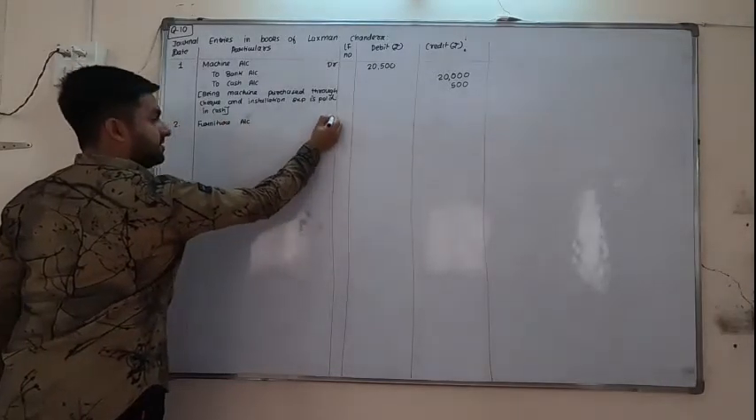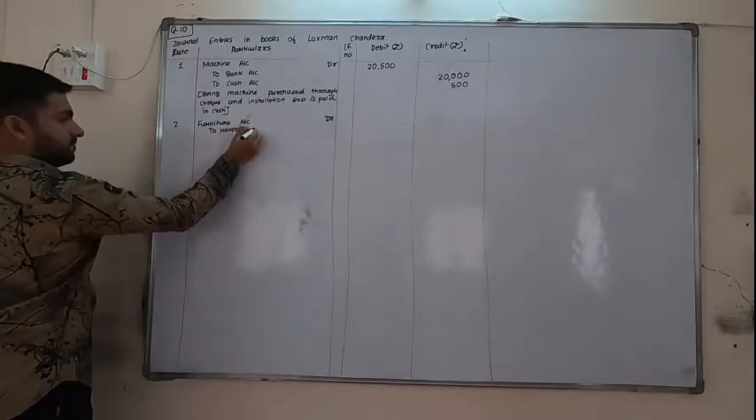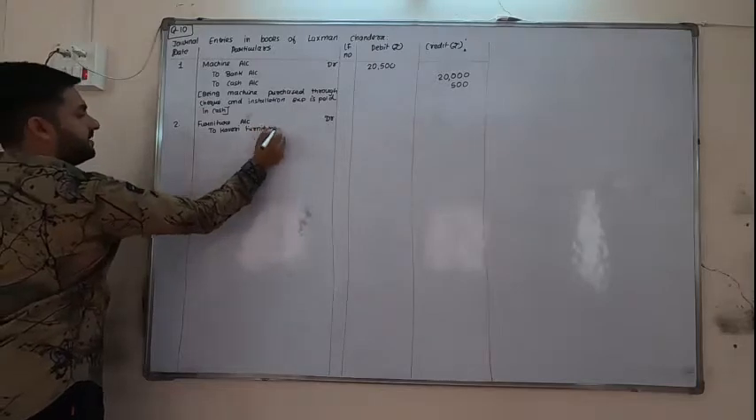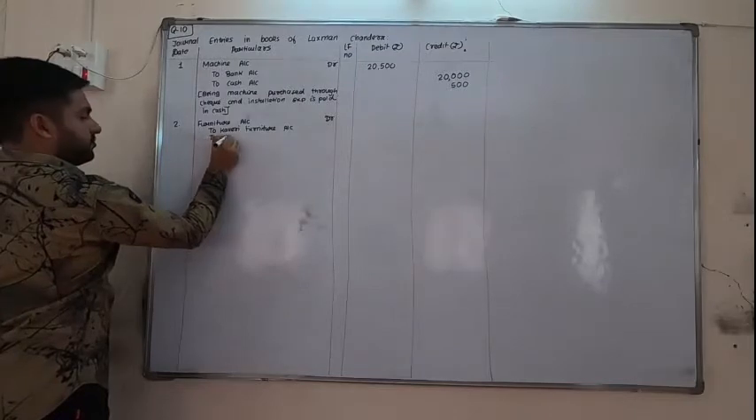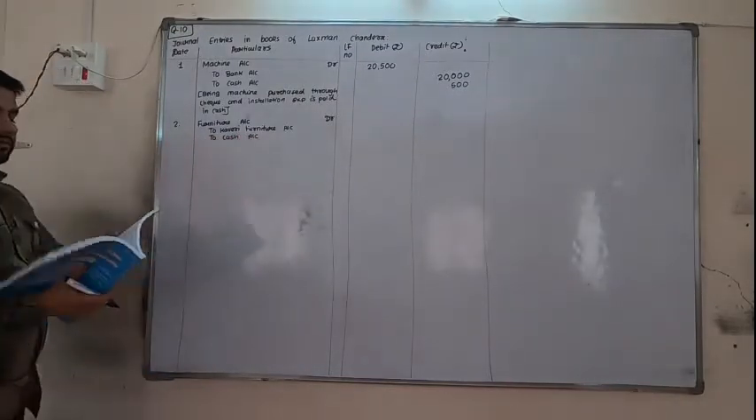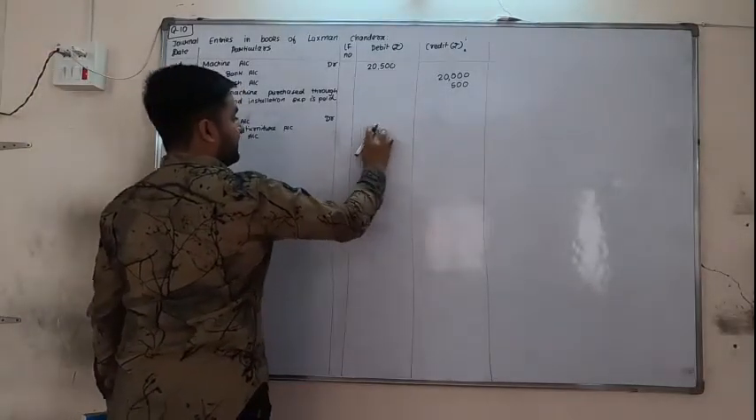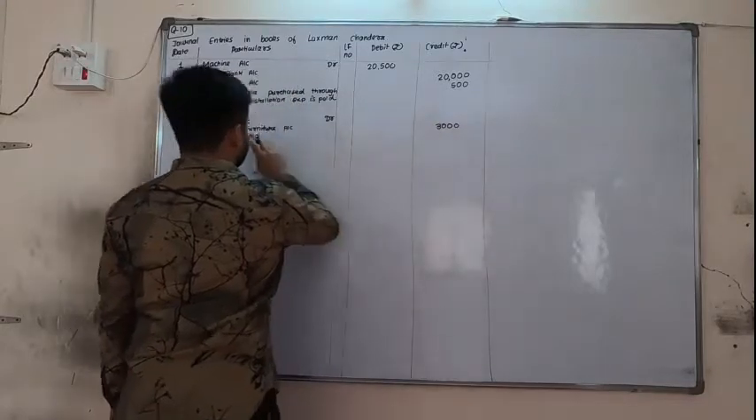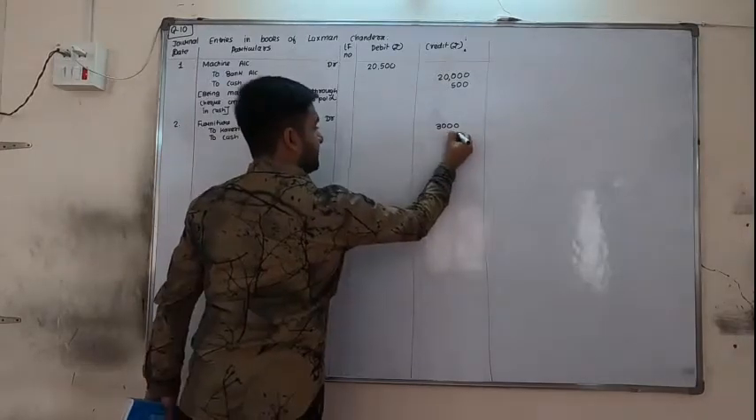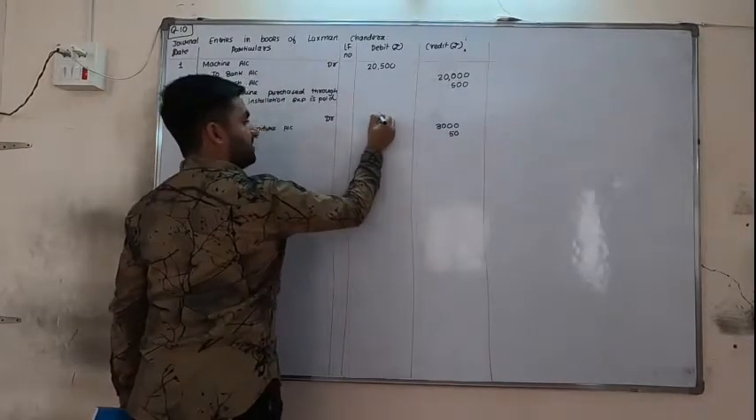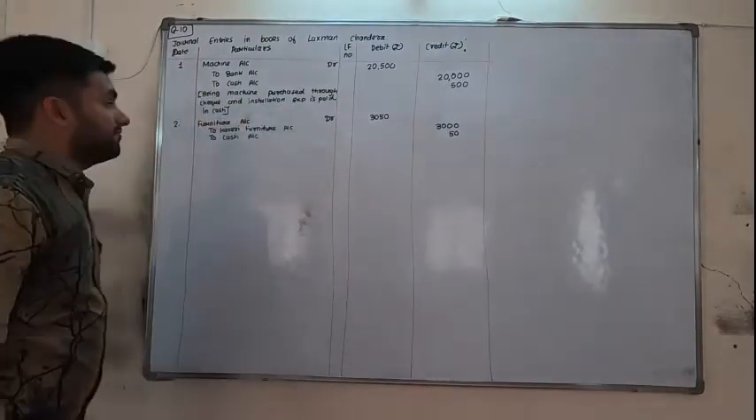Furniture account debit to Kaveri Furniture account, to cash account. Now the amount of furniture we have purchased from Kaveri Furniture Mart is 3,000. So on the credit side of Kaveri Furniture Mart, 3,000. Then on the credit side of cash, 50 rupees. So the total amount of furniture purchased is 3,050. So the value of our furniture is not 3,000, it is 3,050.